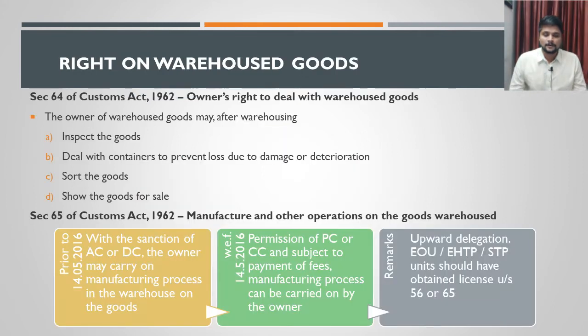Okay, let us now discuss section 64. Section 64 speaks about the rights that are available to the person who has warehoused his goods. These rights are from the perspective of the importer. What are the rights the importer has when the goods are warehoused? If the goods are warehoused, the importer has the following rights. First, he has the right to inspect the goods. Whenever he wants to inspect the goods, he can go to the warehouse and inspect them.